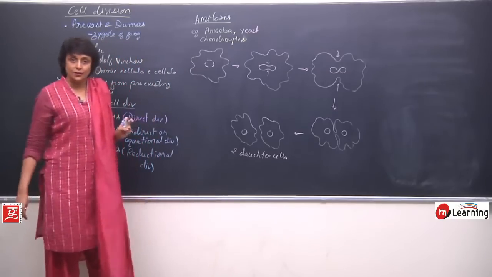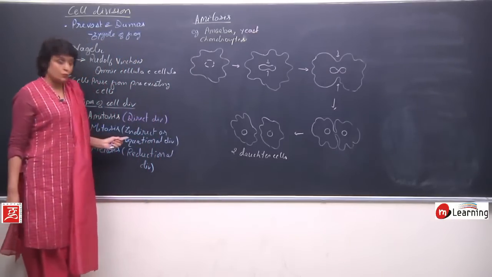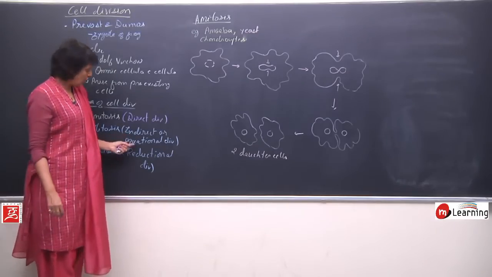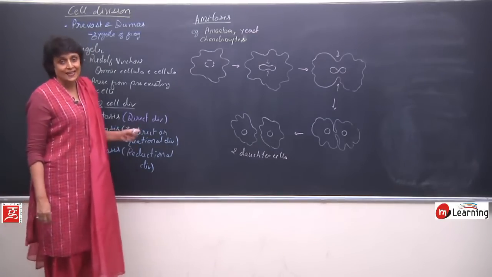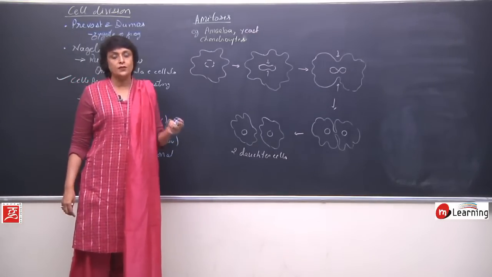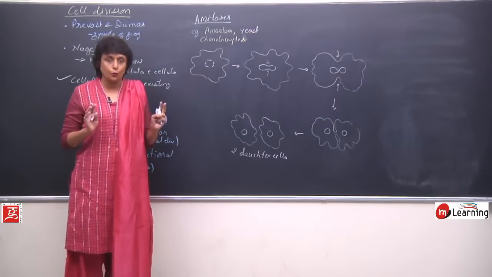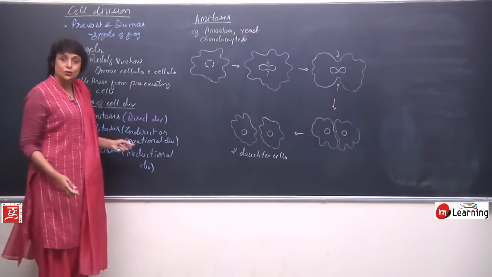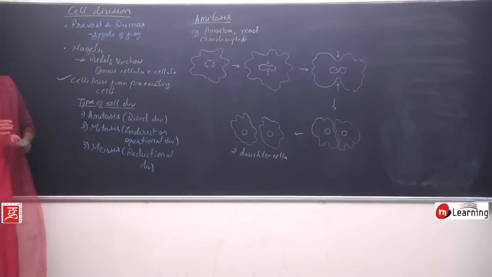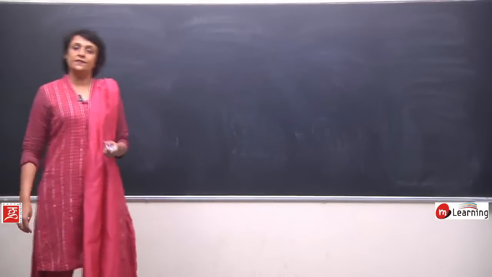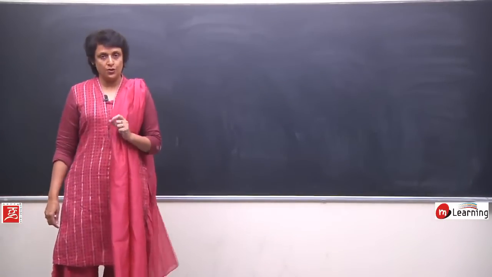This is amitosis. Mitosis, which is known as indirect or equational division, is a little complex process. It is systematic for proper equal distribution of chromosomes. So let us take mitosis now. Let us see the various stages of mitosis now.